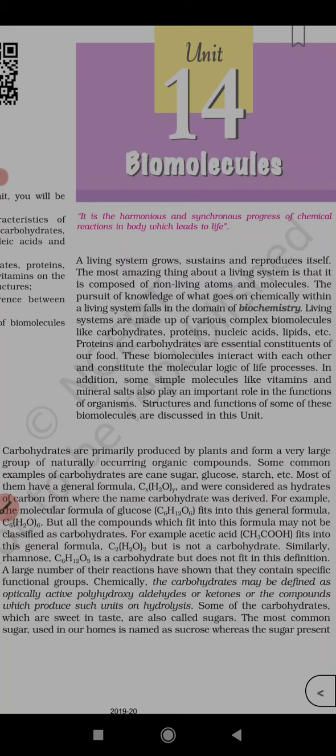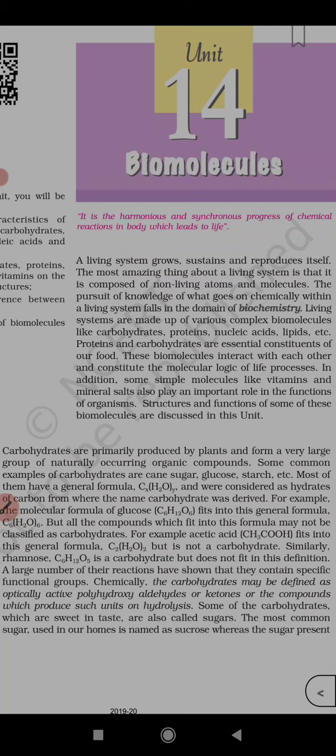Chemically, the carbohydrates may be defined as optically active polyhydroxyaldehydes or ketones, or the compounds which produce such units on hydrolysis. Some of the carbohydrates which are sweet in taste are also called sugars. The most common sugar used in our homes is named as sucrose, whereas the sugar present in milk is known as lactose.